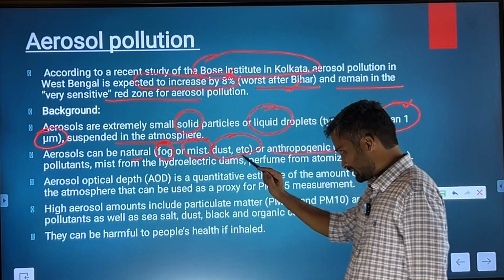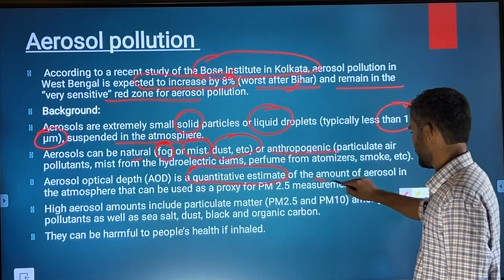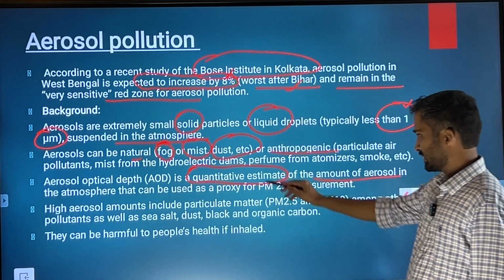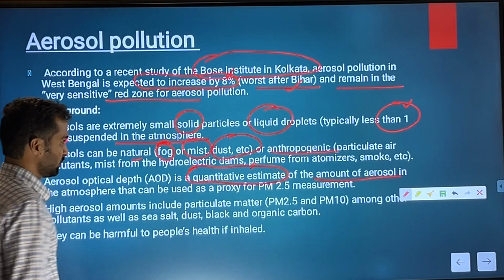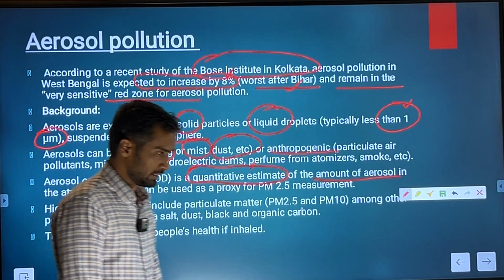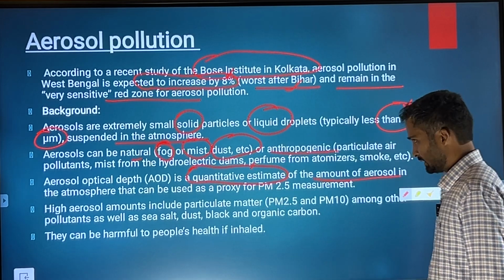Aerosol optical depth is a quantitative estimate of the amount of aerosol in the atmosphere. So basically, this estimate was used by the Bose Institute of Calcutta to figure out the level of aerosol pollution in different parts of the country.